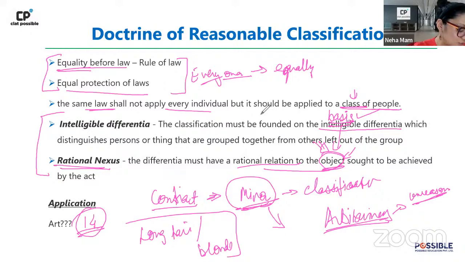So Tanvi is asking, so intelligible differentia should be the basis to achieve rational nexus. See, intelligible differentia is the basis. When you are talking about intelligible differentia, that's exactly what the basis is. Right? So that is the basis, and on the basis of this, you are achieving the objective. ठीक है, जैसे कॉन्ट्रैक्ट वाले एग्जाम्पल में हमने करा कि भाई एक माइनर को आपने क्लासिफिकेशन क्रिएट किया है.